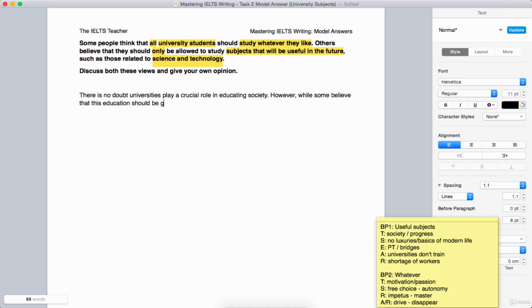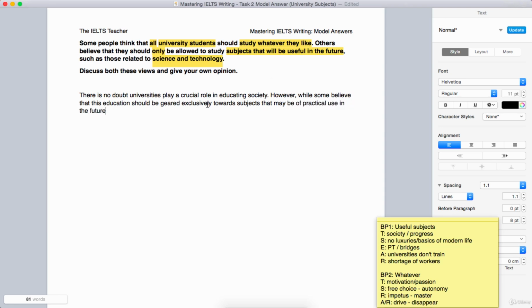If something is geared towards something, it has that aim. We often use it with audiences as well. It's geared towards younger people. It's geared towards this purpose as well. So we can use it in both those cases. Here we can say towards subjects that may be of practical use in the future.